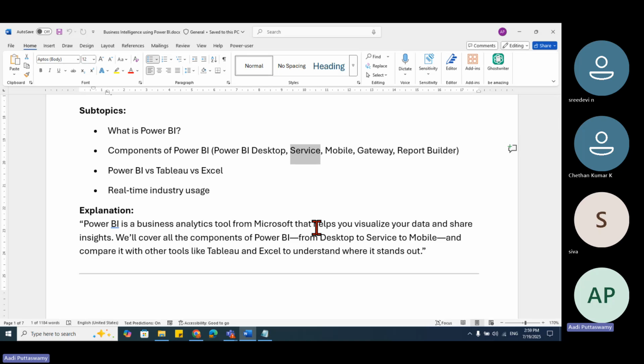Then what is Power BI service? Power BI service is nothing but the online version of Power BI. It is called Power BI Service or Power BI Online. For this, we need to have the credentials to log in. What are those credentials? Either you should have a private domain, like we have this ITS Infosys.com, or you should have a Microsoft 365 license. Otherwise, you cannot log in.